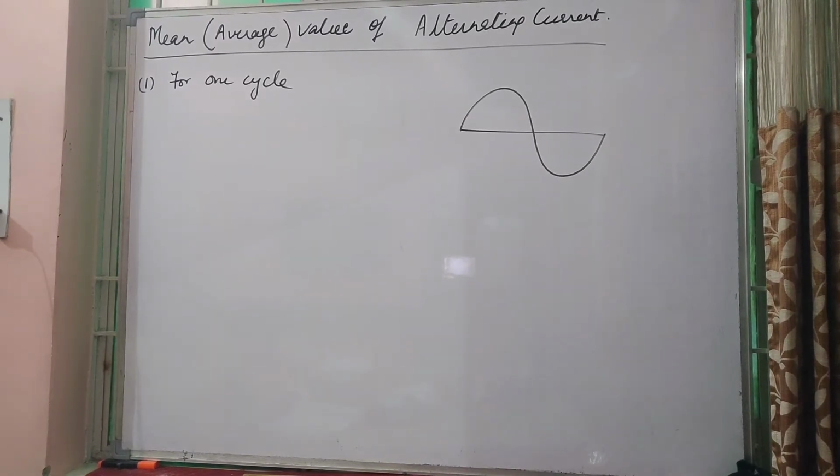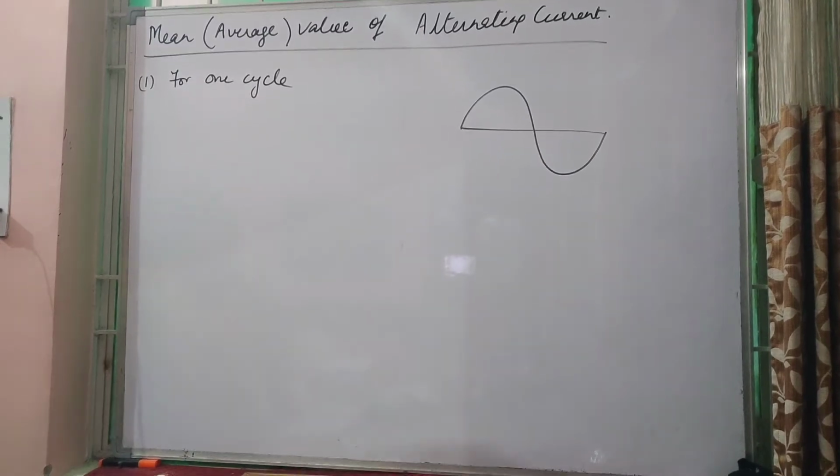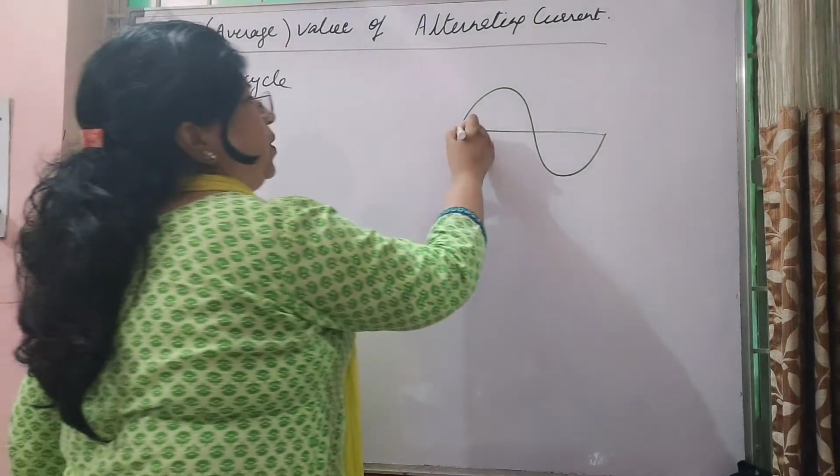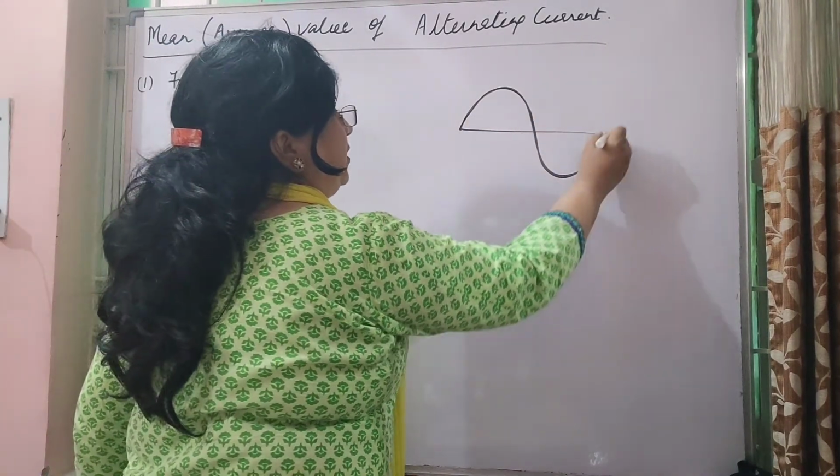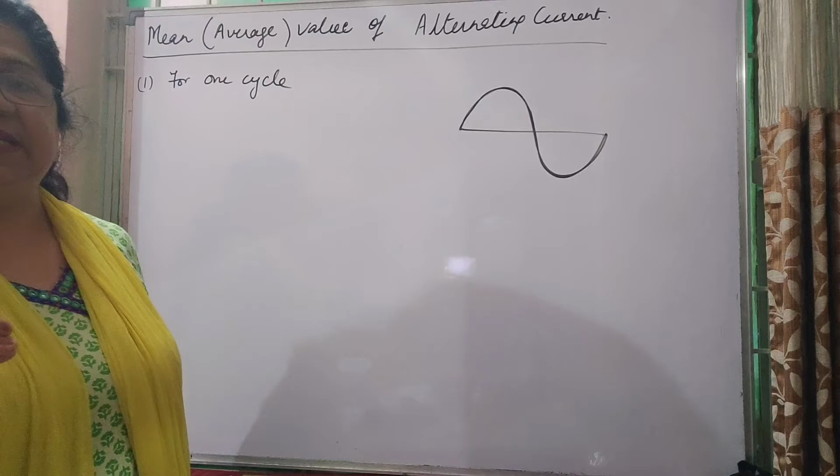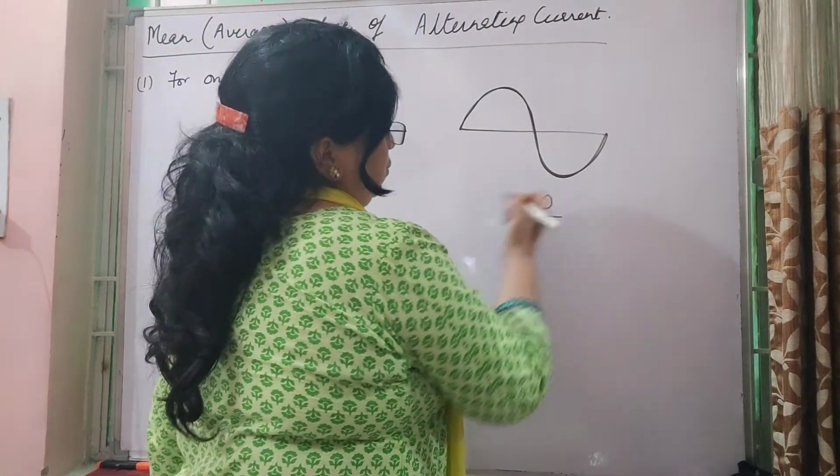आधे में ऊपर जा रही है और आधे में वो नीचे show हो रही है. That is, for the first half it is having one direction, and for the second half it is having exactly the same magnitude in the other direction. Thus, for a complete cycle, the average value of the alternating current is 0. I hope you get it. Half it is going in this direction and half it is going in this direction. That means for a complete cycle, the average value will be 0.